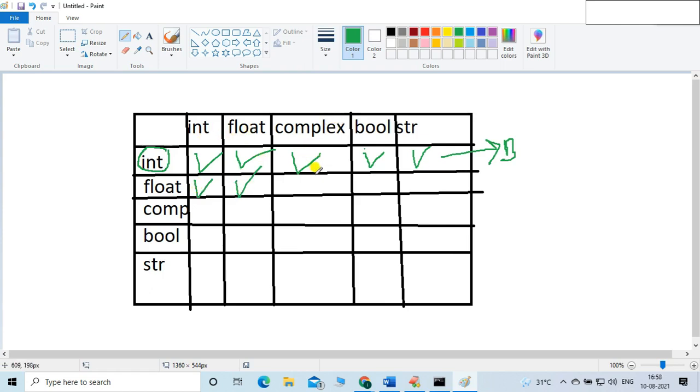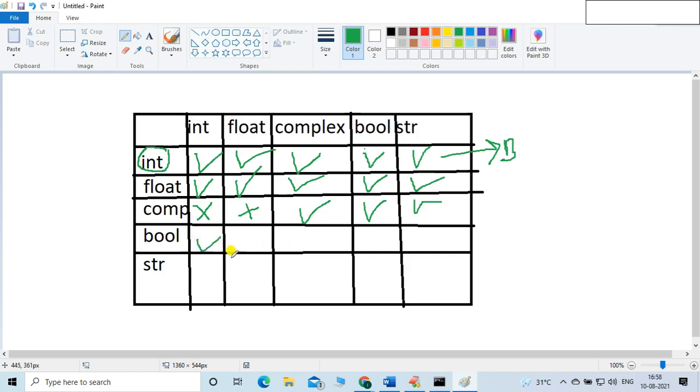Suppose you mention the complex value inside the float function, so conversion into the float is possible. Same is applicable for bool. Same is applicable for str. Friends, it is possible. Now complex is a function. Is it possible to convert into the integer? Not possible. It is also not possible. It is possible. Friends, just go through the example so that you will get this table very easily.